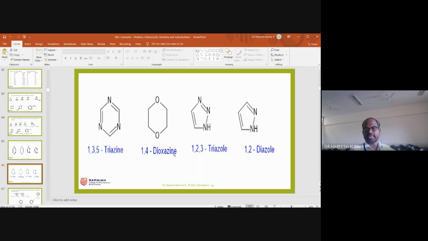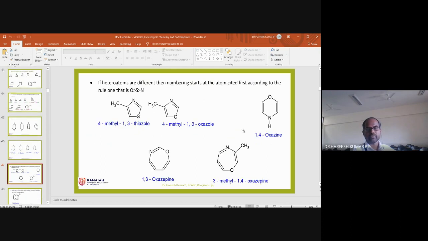Remove the ZI. And this one is 1, 2, 3, triazole, the name of this compound. 1, 2, diazole is the name of this compound. With this, I will go to the next slide.